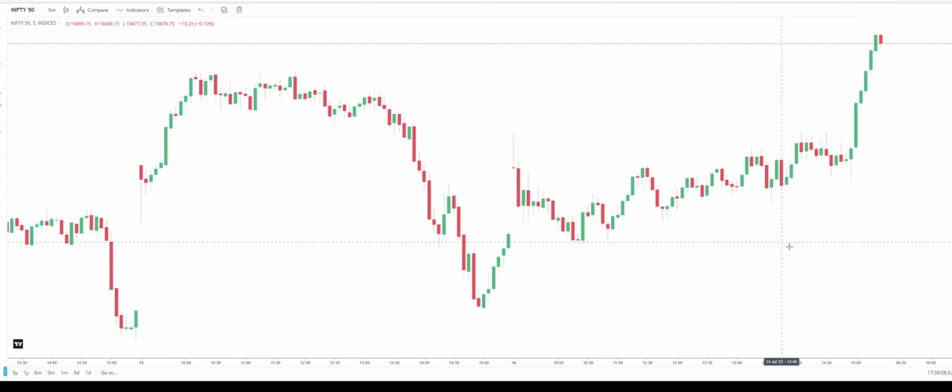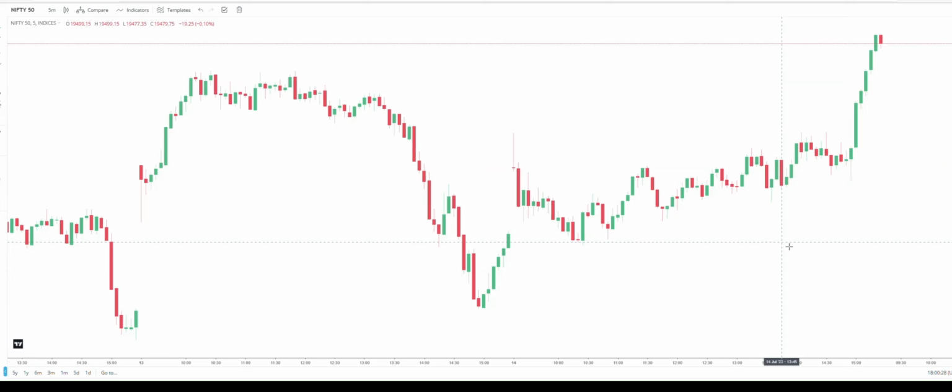Okay, so what do you mean by PE and CE? When the index is going down, all the shares are going down. For example, in Nifty 50, Reliance is going down and all the shares in the components of the 50 companies are going down.